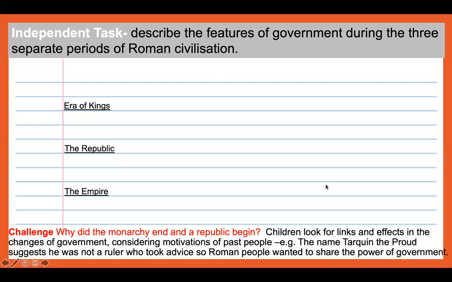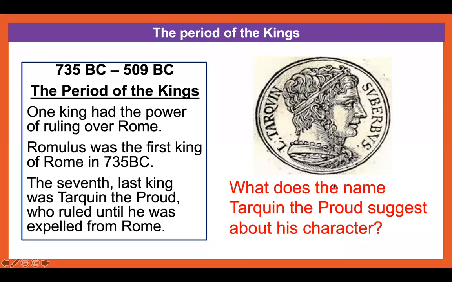So now you've done that, you're going to do your independent task. Describe the features of government during the 3 separate periods of Roman civilization. So you have the era of kings, the republic, and the empire. So what I would do is write these headings in your book. Actually, what you can do is write era of kings in your book and then pause the screen. Have a look at this slide again. This information is going to help you collect information and facts to write down underneath the title that you have, which is the era of kings. Pause the screen.